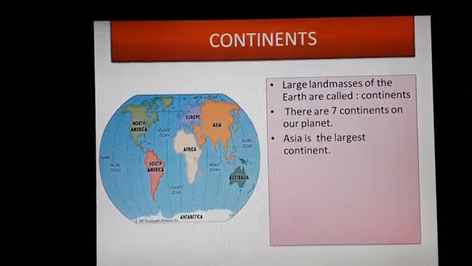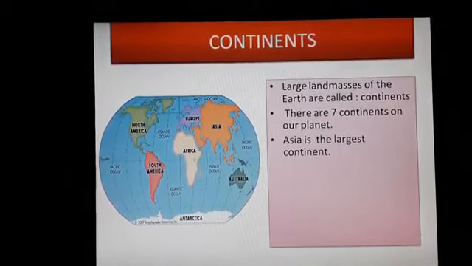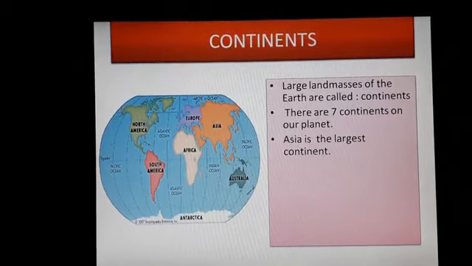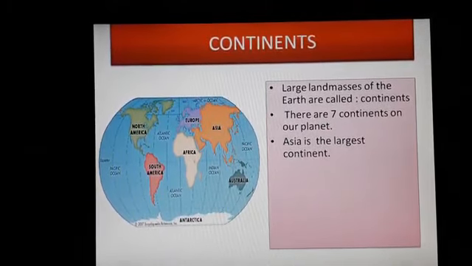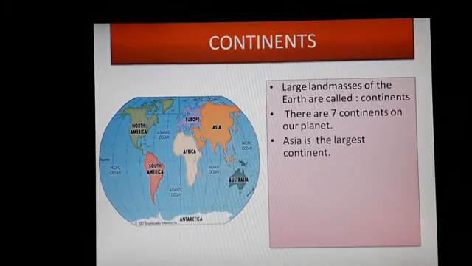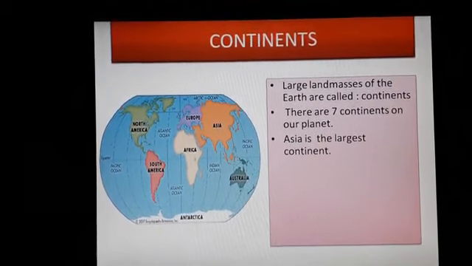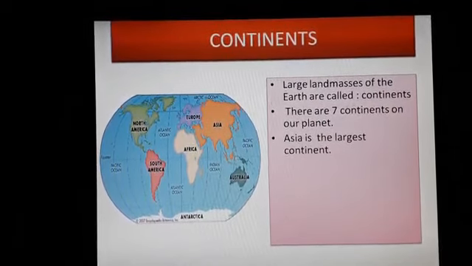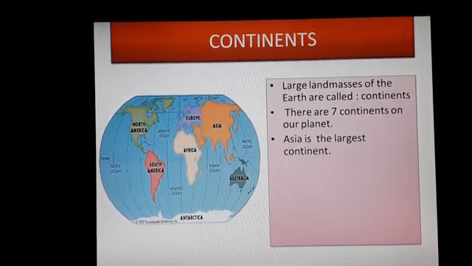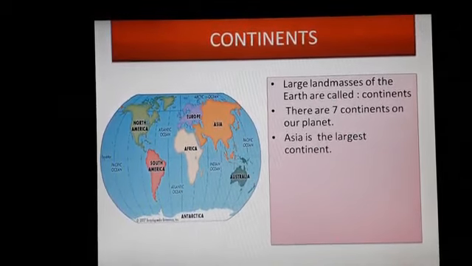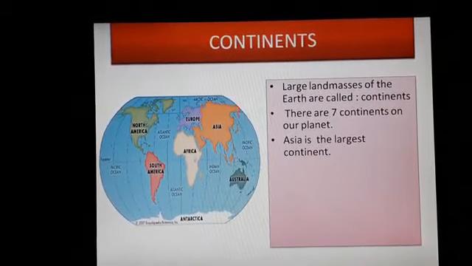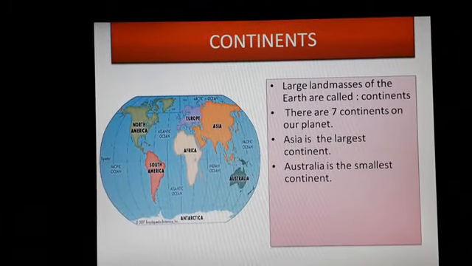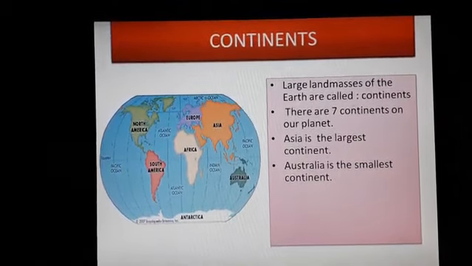Asia is the largest continent, the most populated continent in the world, and is made up of 48 countries. Africa is the second largest continent. North America is the third largest. South America is the fourth largest. Antarctica is the fifth largest. Europe is the sixth largest. Australia is the smallest continent.